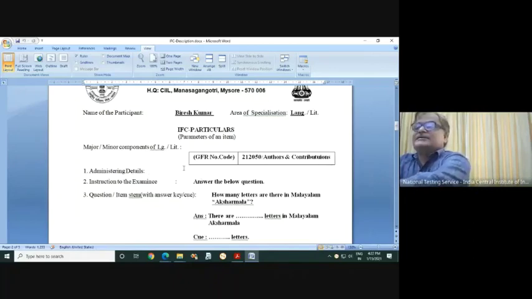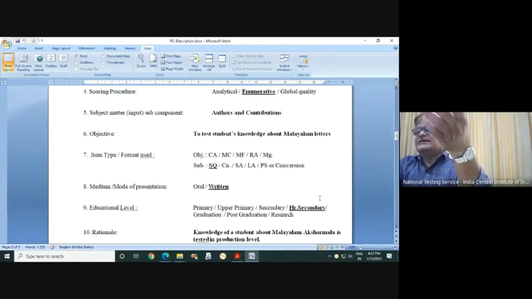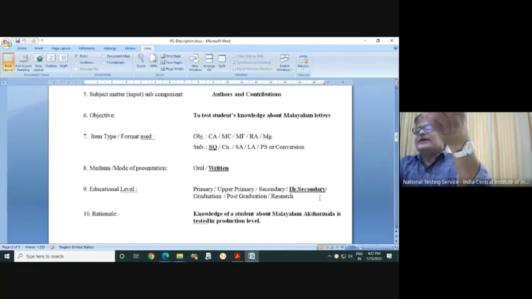I said that for administrative detail, nothing is needed. Answer the below question: How many letters are there in the Malayalam Aksharmala? Now you know better, in English there are 26 letters. So here the answer will be 26 letters. So this is a fill-up-the-blank question, right? Fill up the blank question.